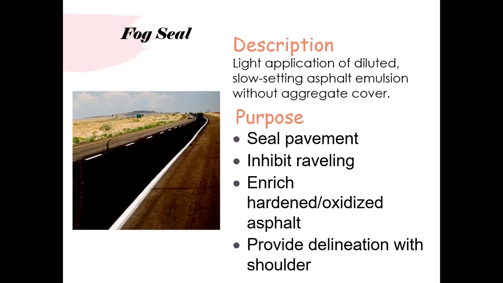And obviously, you can differentiate it from the shoulder, because the newly applied fog seal will look as black as it could be, while the other surface is old. Sometimes if there is a problem with your marking, you cannot differentiate between the shoulder and the asphalt traffic lane, so it will also help you in this case.